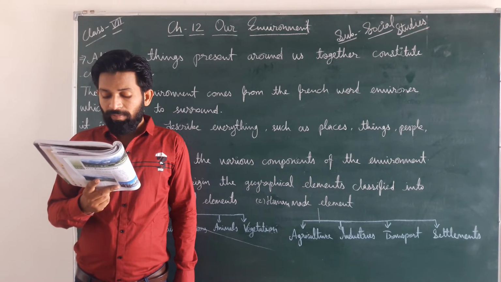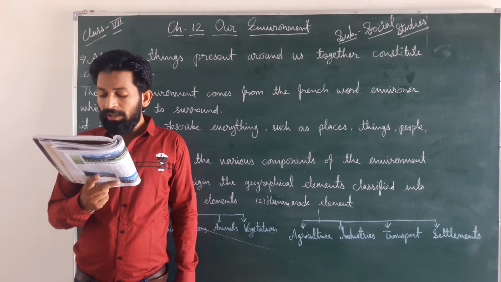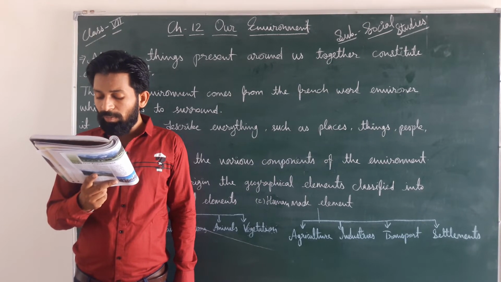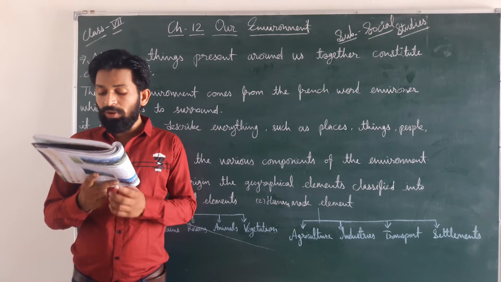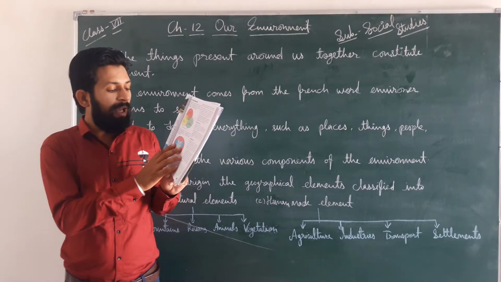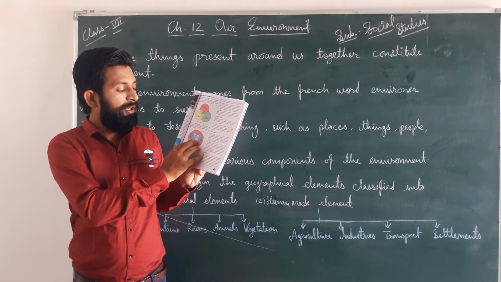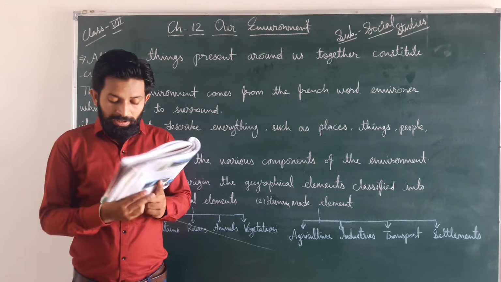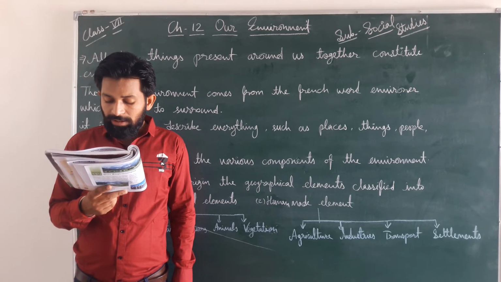After that, biosphere. The narrow zone where the lithosphere, hydrosphere and atmosphere meet and interact is called the biosphere. The word biosphere comes from the Greek word bios, meaning life, and the Latin word sphaera, which means the total range. The narrow zone where the lithosphere, hydrosphere and atmosphere meet and interact with each other is known as the biosphere. In the diagram it is already explained. It is interacting with each other and is the main source of living organisms, so it is known as the biosphere, the living system.